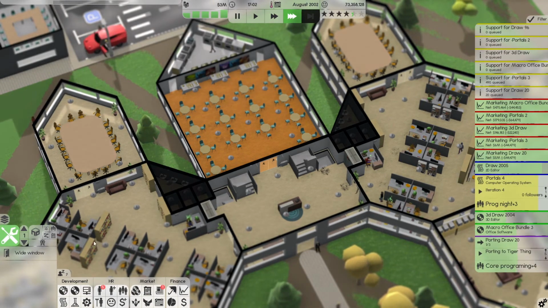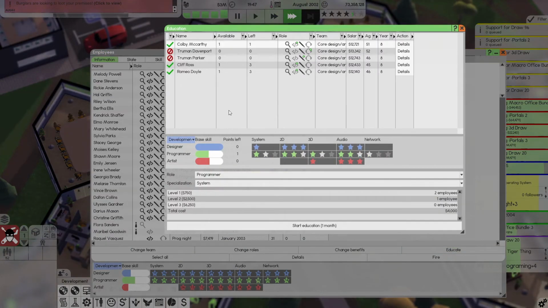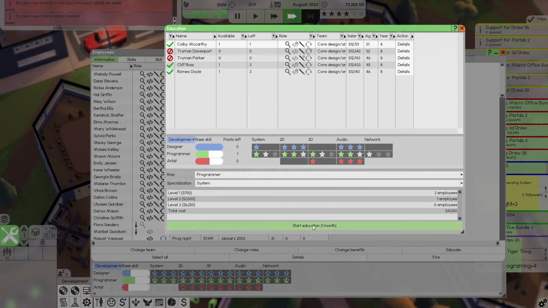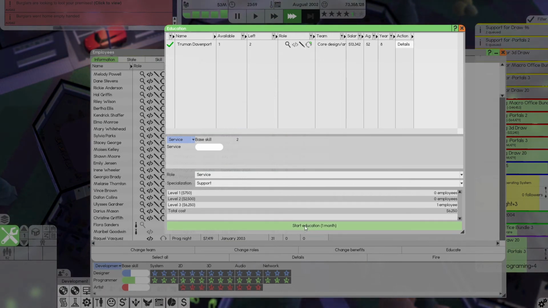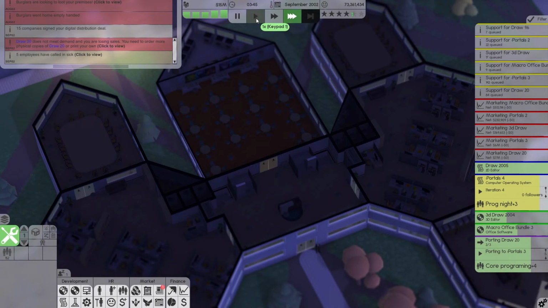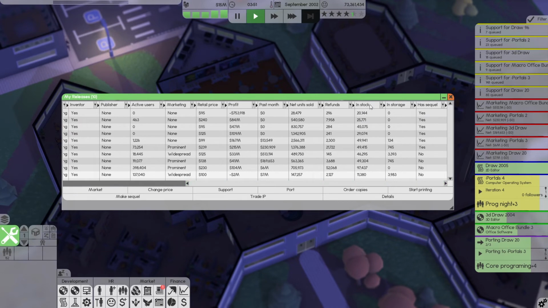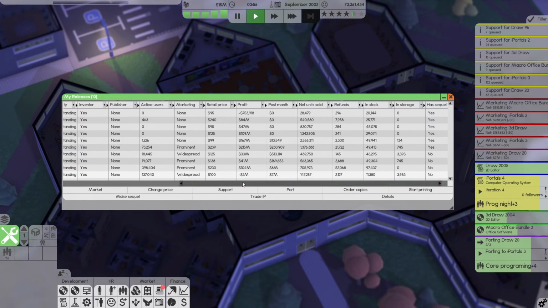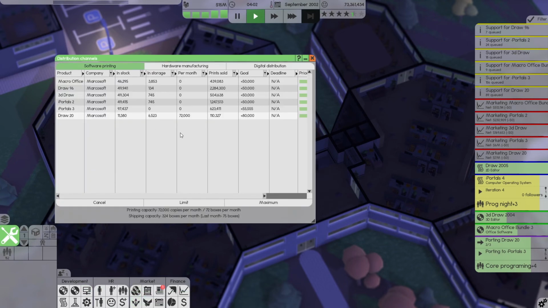Cool. I know this is probably all just... what's happening here? Is there a new thing here? Interesting. Once again, we did not meet our demands. Good Lord, guys. How many are we selling a month? In stock, refunds, net units sold, 100? Good Lord. Okay, well, in that case, digital distribution, can I get...